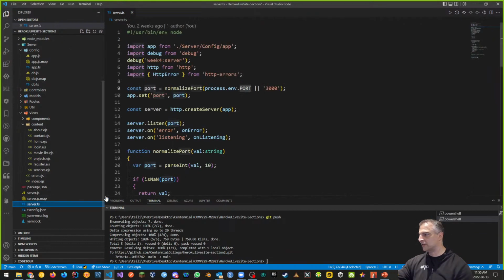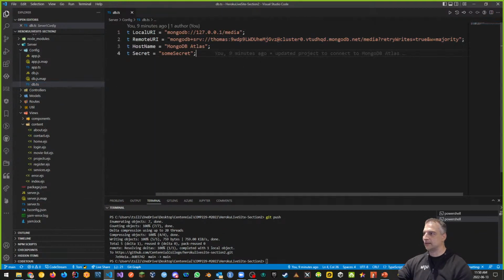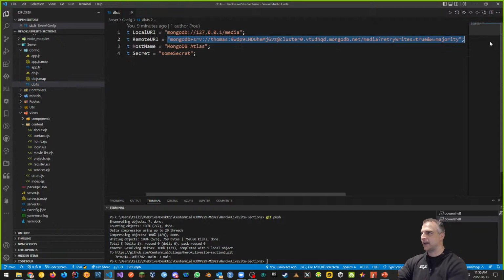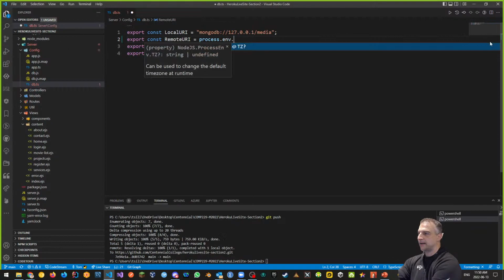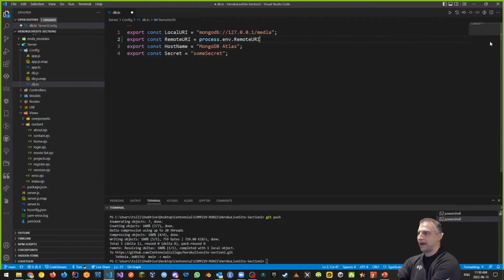So if I go back to server.ts, server.ts says process.env.PORT. That is my port, is my variable, right? What if I did the same thing here? Instead of using this, I said process.env.REMOTE_URI. How about if I did that, right? And that hides the details about what that is.